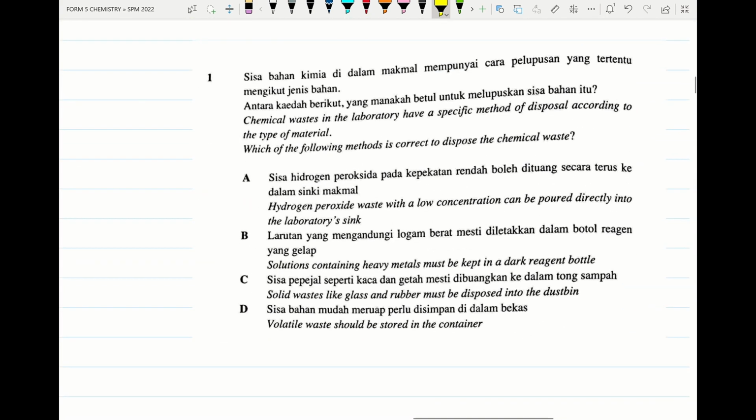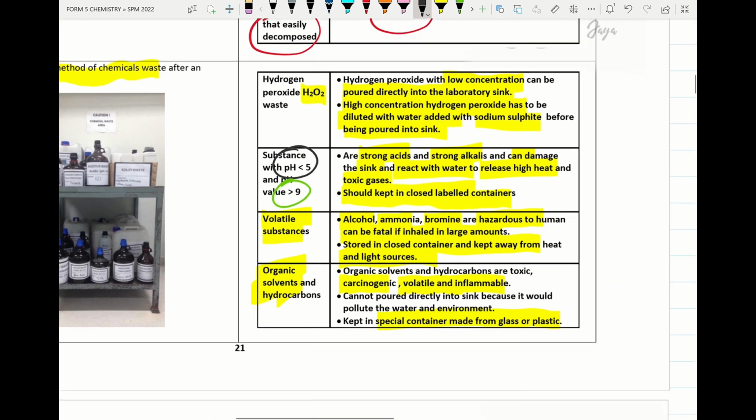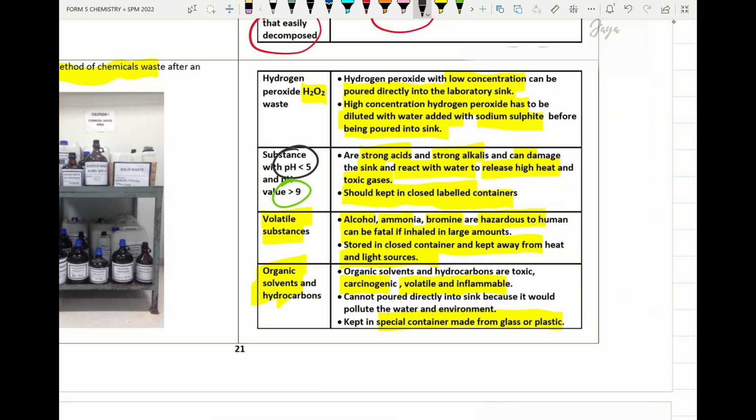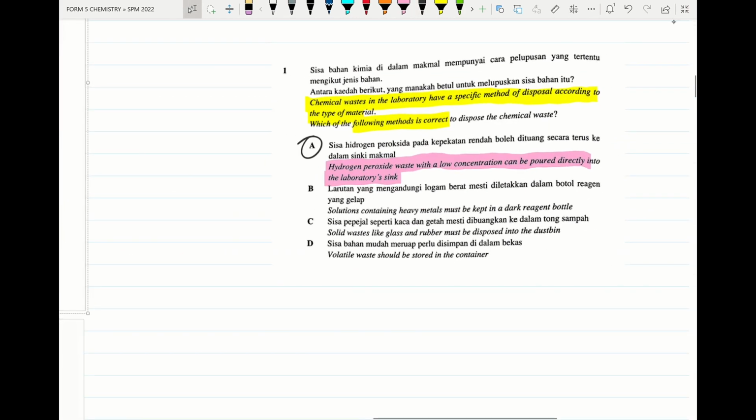Look at this question. Chemical waste in laboratory has a specific method of disposal according to the type of material. Which method is correct? So the answer A, hydrogen peroxide with low concentration can be poured directly into the sink. If high concentration, it should be diluted with water, added with sodium sulfide before we pour into the sink. So the suitable answer is A.